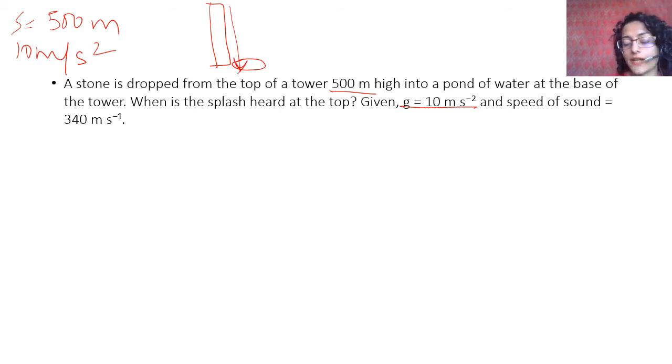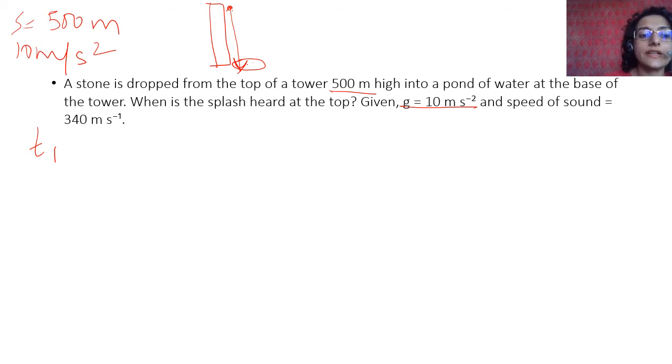We have to calculate how long it takes. T1 will be how long it takes for the stone to come down to the water, because before reaching there the splash will not come. So first we have to calculate how much time it takes for the stone to come from the top of the tower to the water surface. So that will be T1.